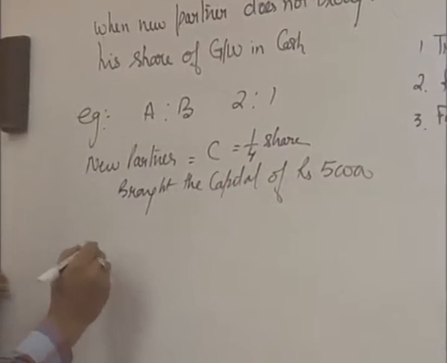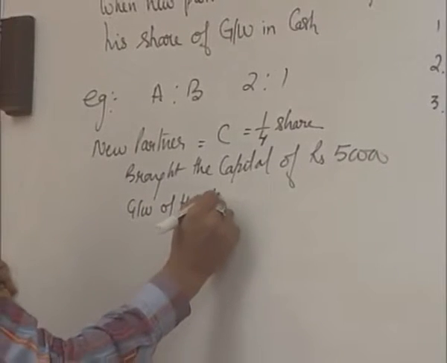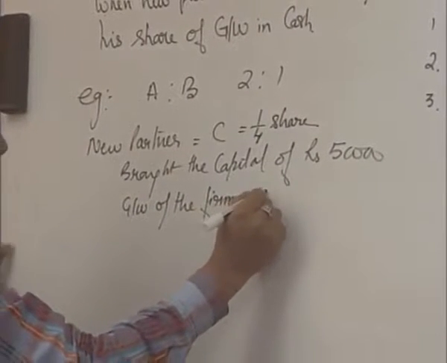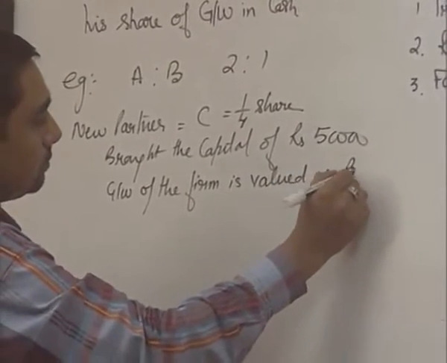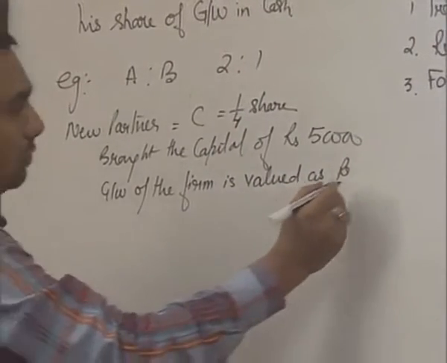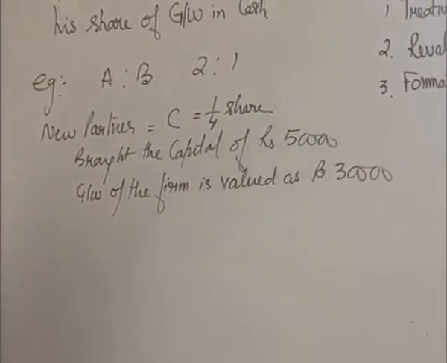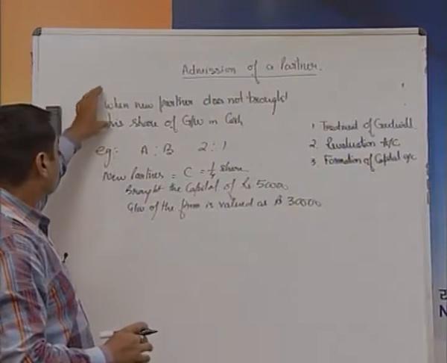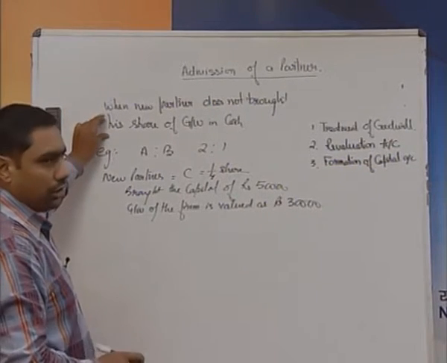On the admission of C, the goodwill of the firm is valued at rupees 30,000. So, our condition is when the new partner does not bring his share of goodwill in cash.